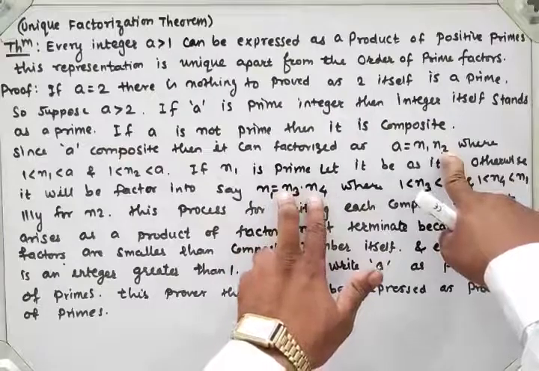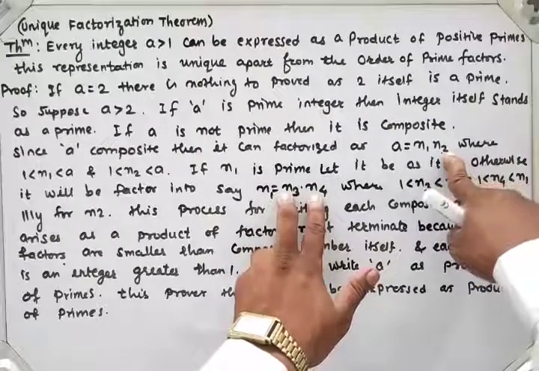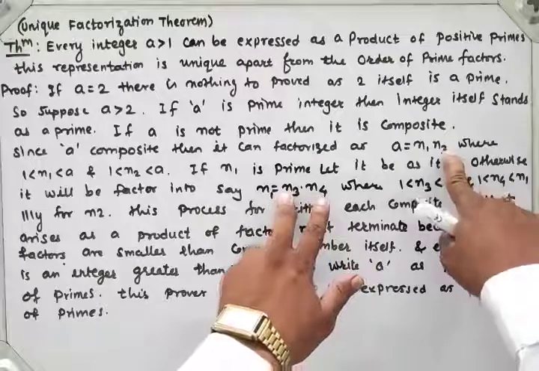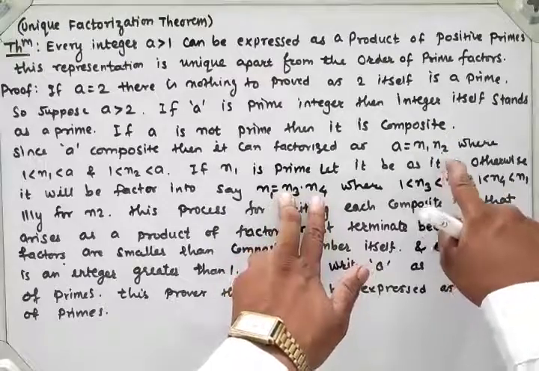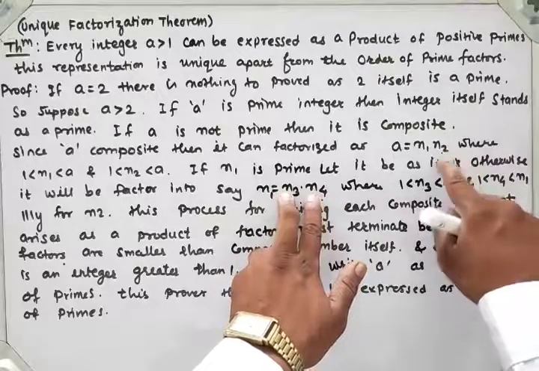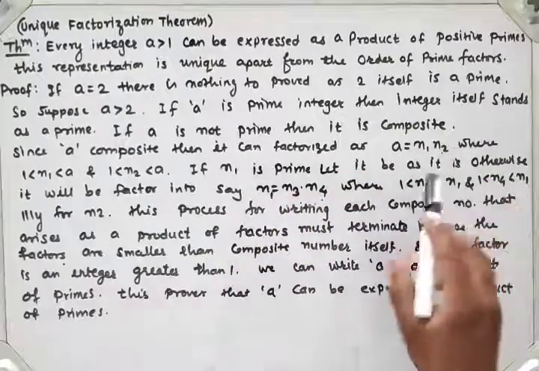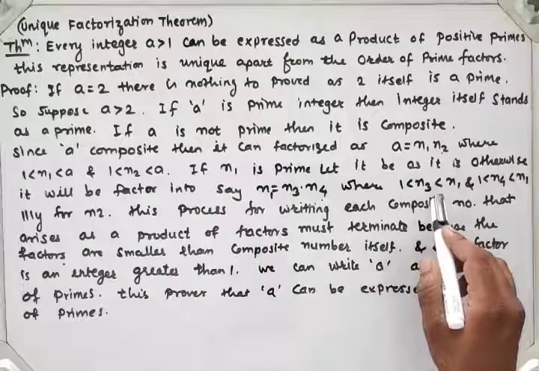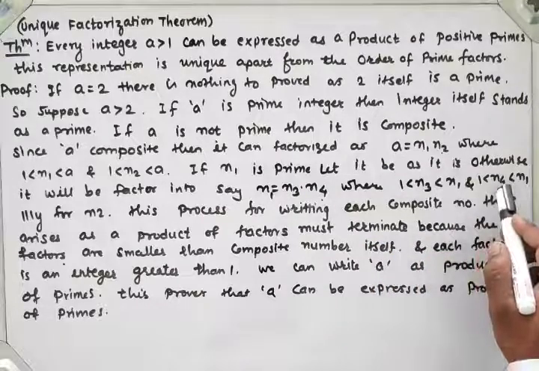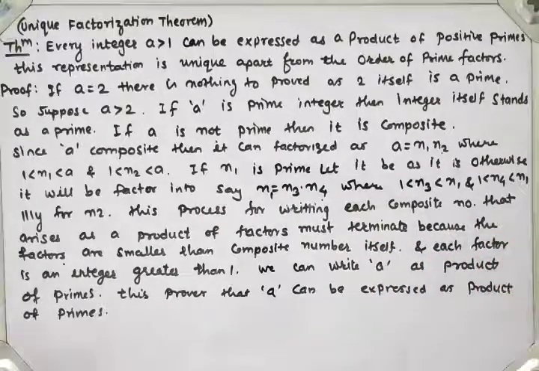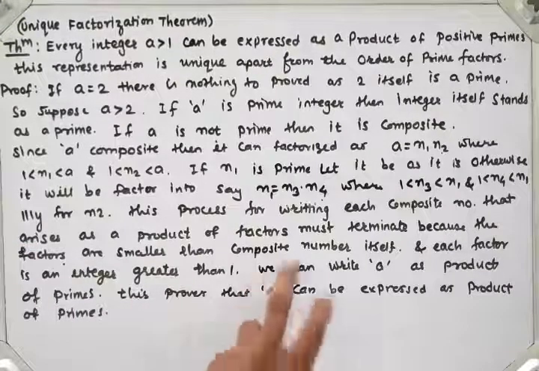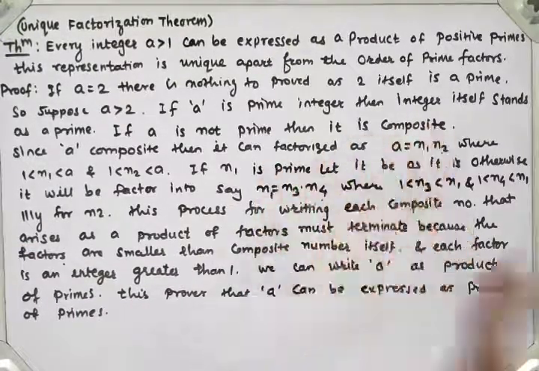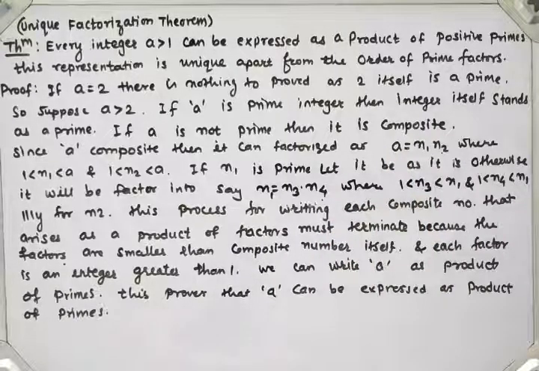Suppose I write here n5 and n6, where 1 less than n5 less than n2 and 1 less than n6 less than n2. Continuing in this process, we will get the number written as a product of prime numbers, right? So this proves that A can be expressed as a product of prime factors.